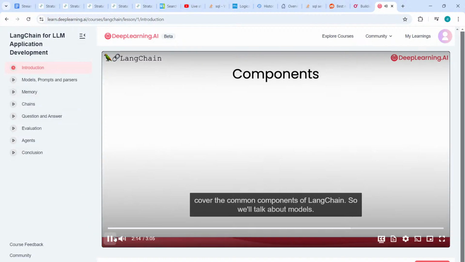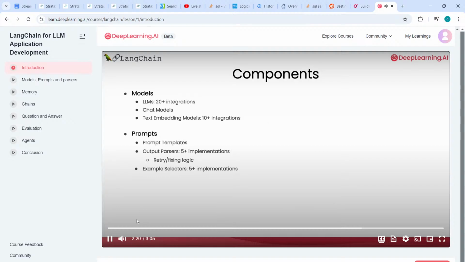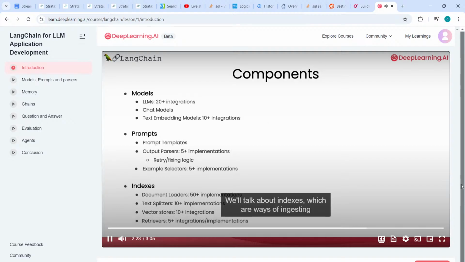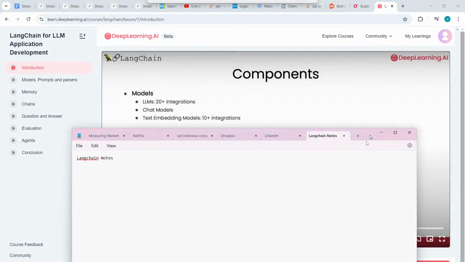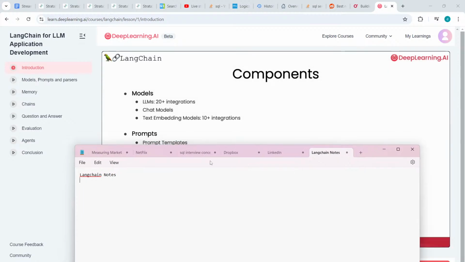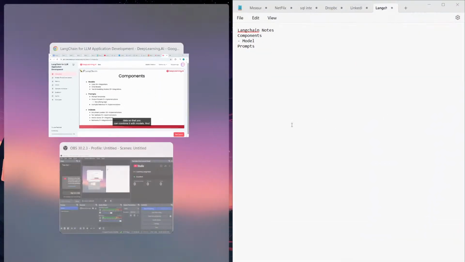In this class, we'll cover the common components of Langchain. So we'll talk about models. We'll talk about prompts, which are how you get models to do useful and interesting things. We'll talk about indices, which are ways of ingesting data so that you can combine it with models. Components: one is the model, the prompts, and then we have indexes.